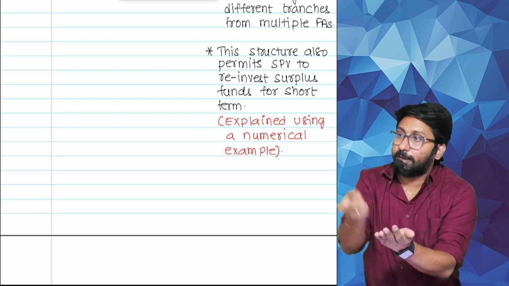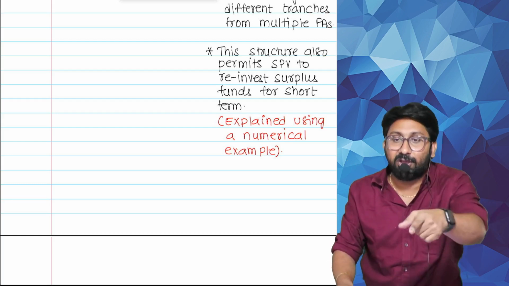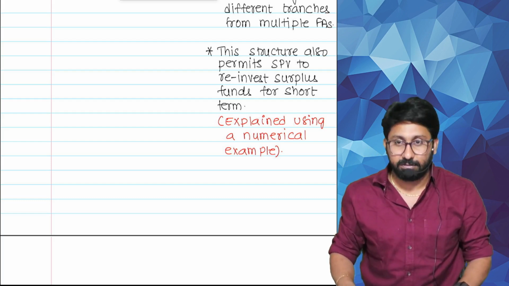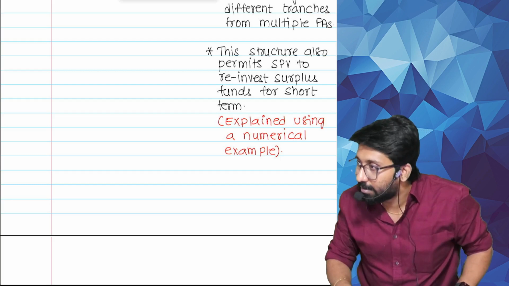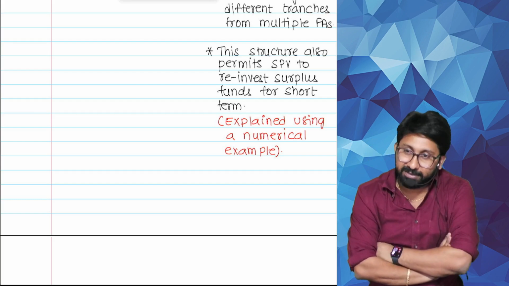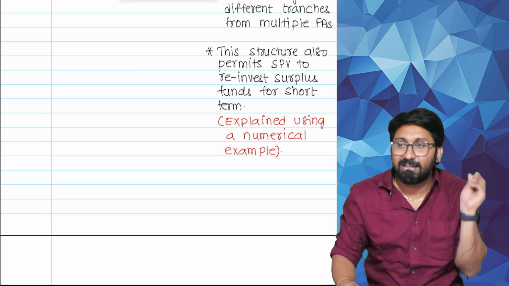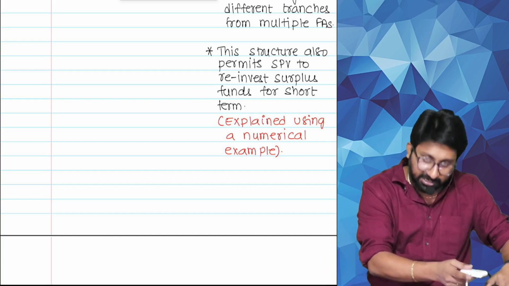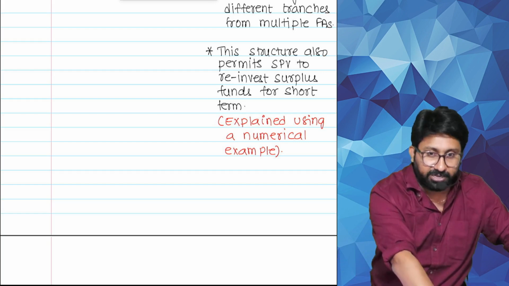POS, principal only security, means in the EMI you will get only the principal. But this is highly risky. Why? Can anyone tell me? You are just sitting and listening, no? You will not understand my pain. Tell me how much analysis we should do to make you understand. You should first know that. I will ask you one question. Tell me, IOS and POS, two types of securities are there.